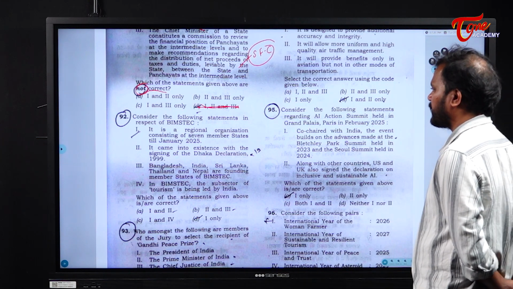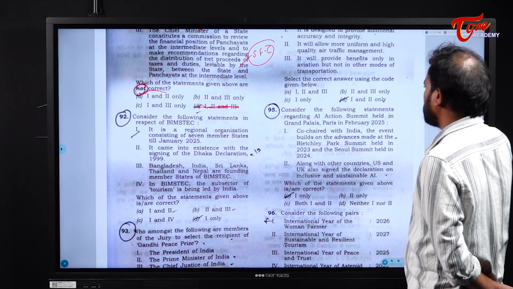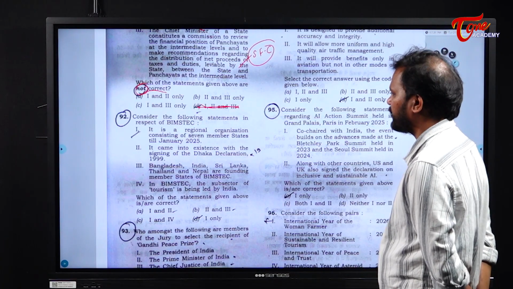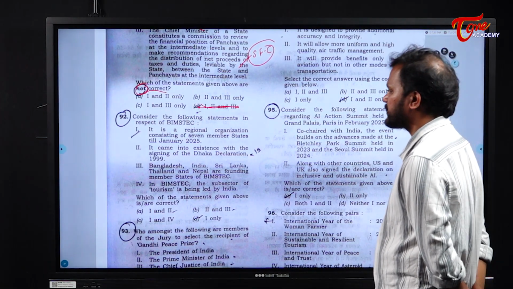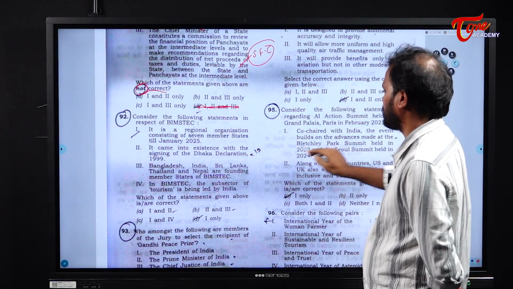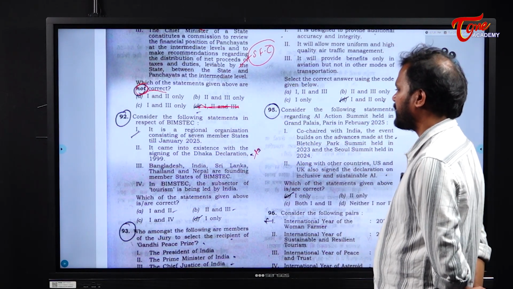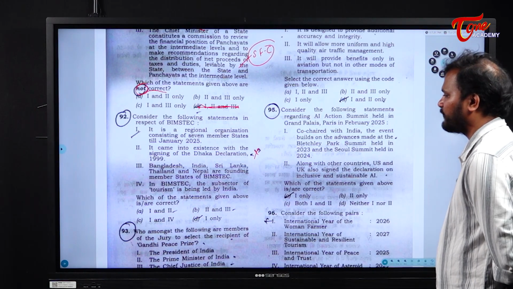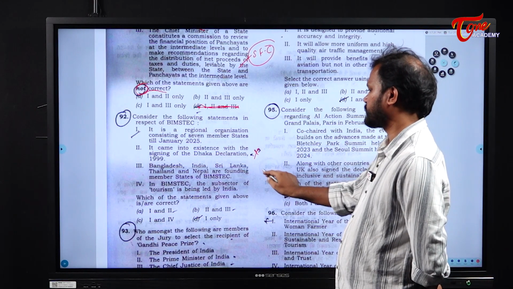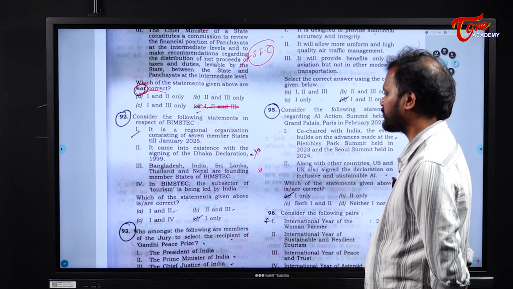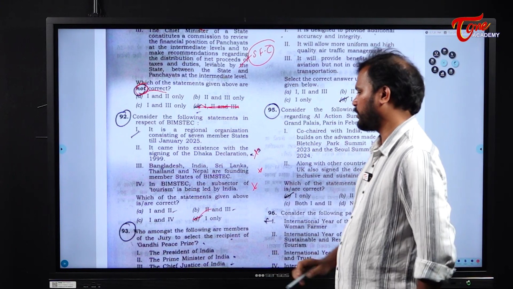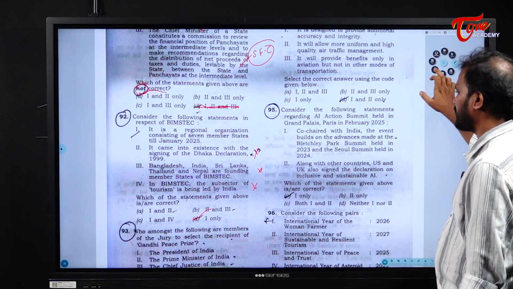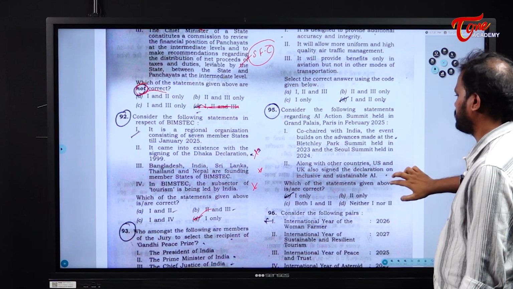It is a regional organization consisting of 7 member states till January 2025. Okay, next, it came into existence with the signing of the Dhaka Declaration. This is wrong. Next, Bangladesh, India, Sri Lanka, Thailand, Nepal are the founding members of the BIMSTEC. This is also wrong. Next, in BIMSTEC, the subsector of tourism is being led by India. This is also wrong. Answer D only. Clear? Only statement 1 is correct.